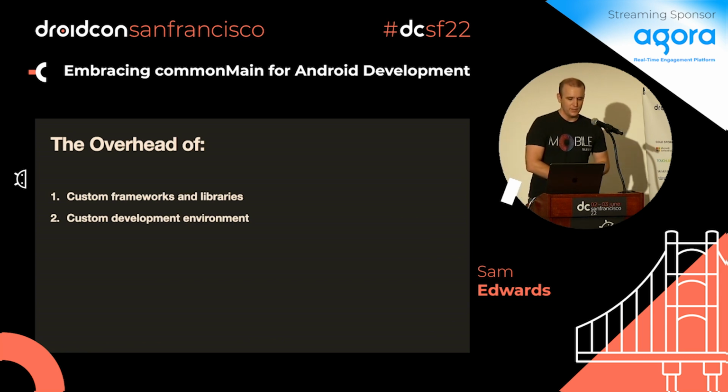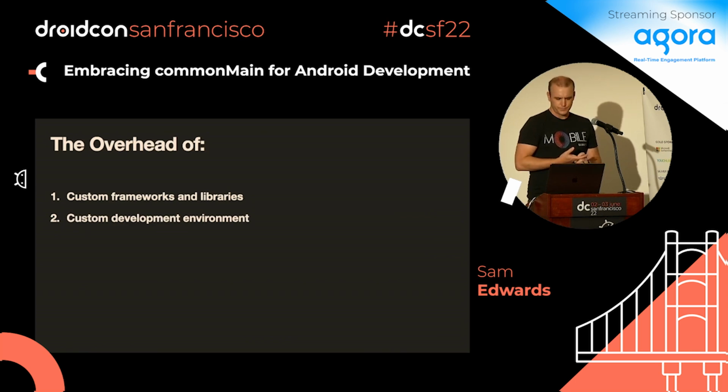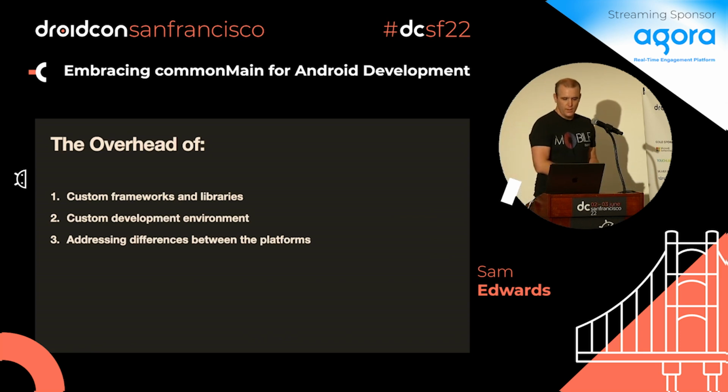The custom development environment, this still exists in some ways, but when you're an Android developer and you're writing this, you're using IntelliJ, you're using Android Studio, and this is what you use day to day. It isn't custom from that perspective, but we're talking about a code sharing solution. So it is kind of a custom environment coming in from the iOS side, and we have to think about this. This is a code sharing solution. This is for all mobile developers, but from half of that side of the mobile, it's just what it is already. So, addressing the difference between platforms, Kotlin multi-platform can choose the things that it wants to do. It's not trying to do something like React Native did that really takes over all the UI as well.